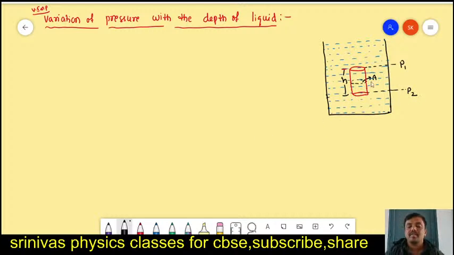Now we are going to study the variation of pressure of the liquid with depth, how pressure changes with increase in depth. If you have any doubt, write in the chat box.